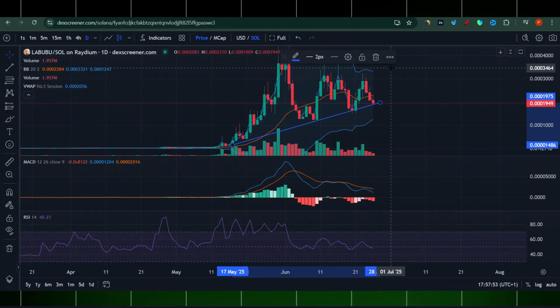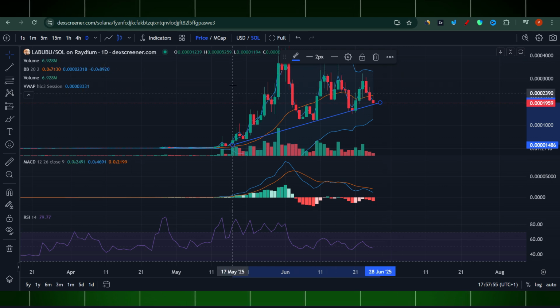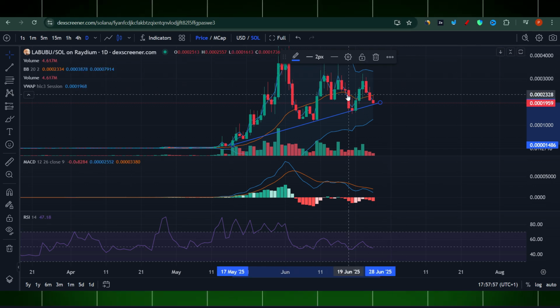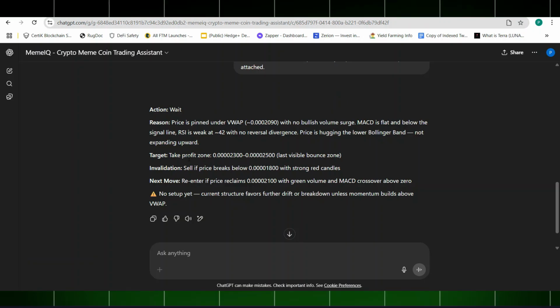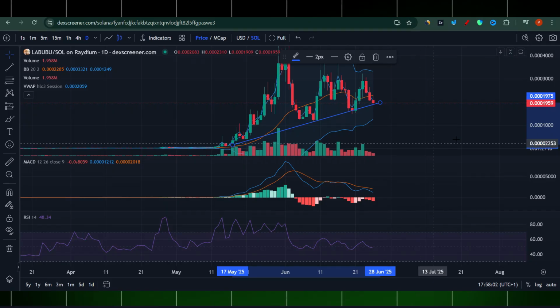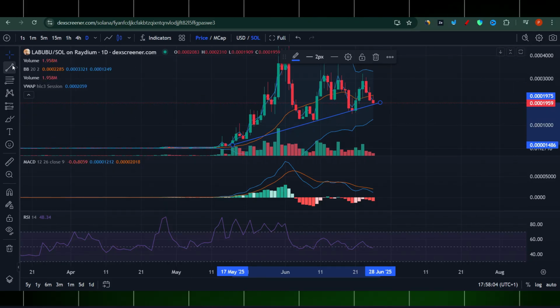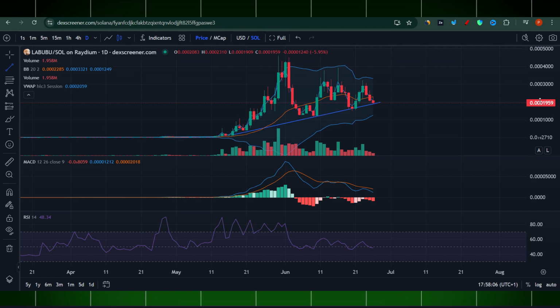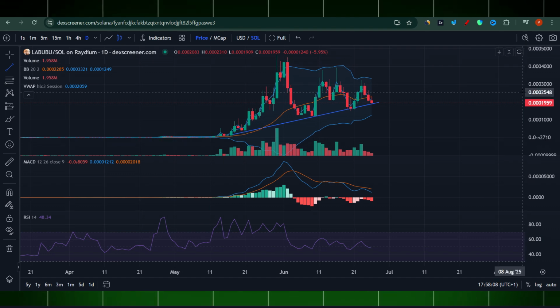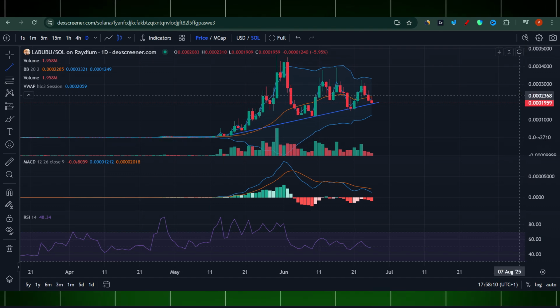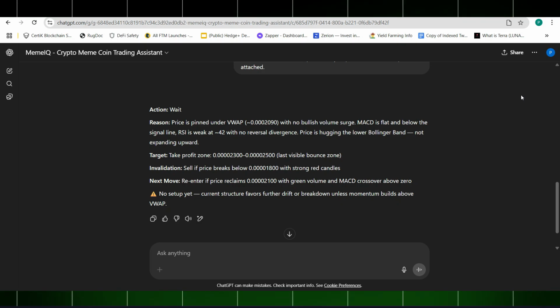So I'm just hoping for this one to go up, but you never know. You never know. So here's the answer for us: target take profit zone 0.0002 to 23, which is around 23. There you go. Something like that.